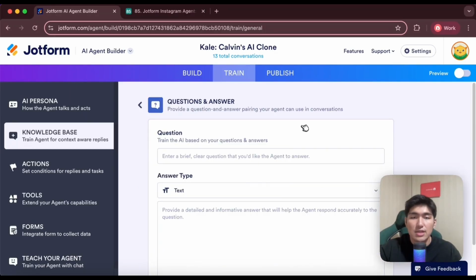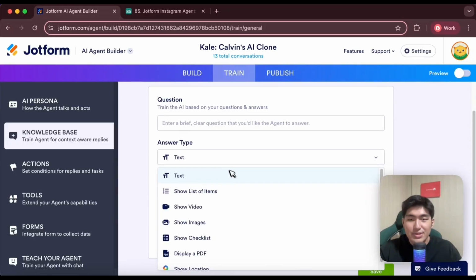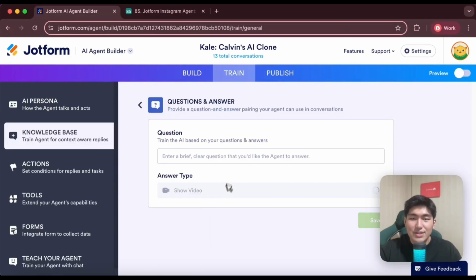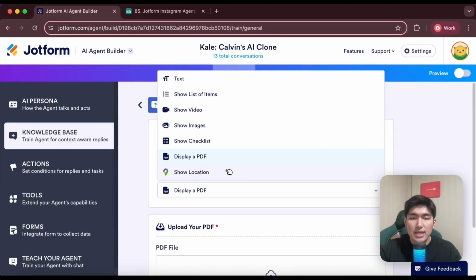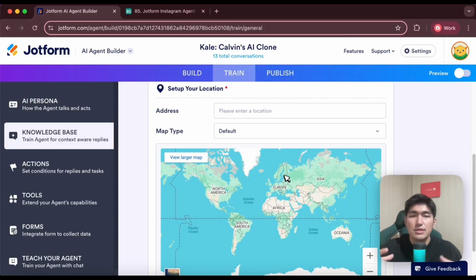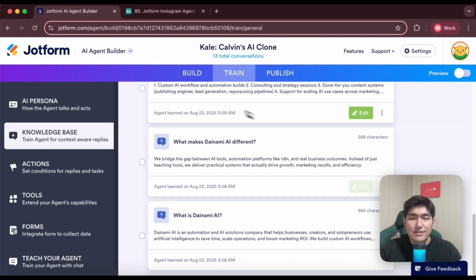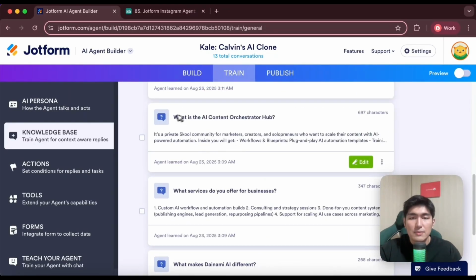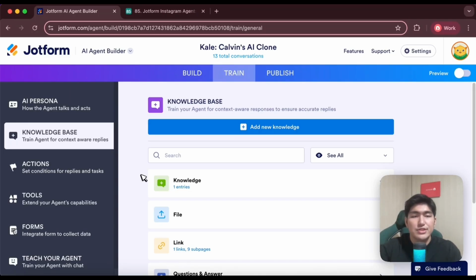All you gotta do is just click add new knowledge. You can add in the question and answer it either from text. You can also give it answers such as showing videos or even a checklist, display a PDF, or even showing a location. This is actually very powerful because it allows the agent to answer your users in a more unique manner as well. And that's what I did over here. I actually gave it many different Q&A questions about our community as well as our services and so much more. So it's able to answer users based on the common questions that I have. And just like that, with just the persona and the knowledge base, it actually makes the agent super powerful already.